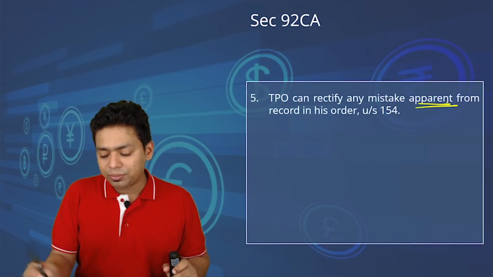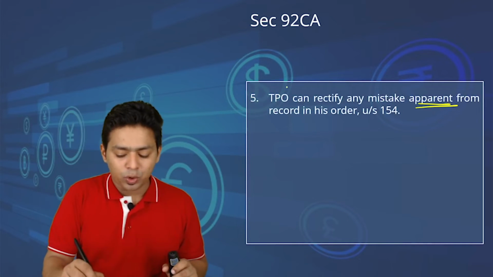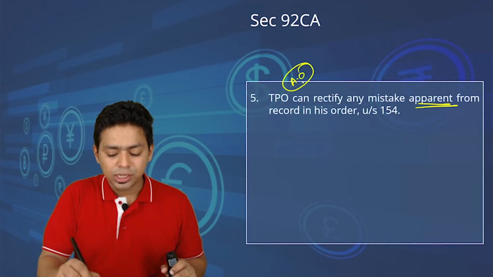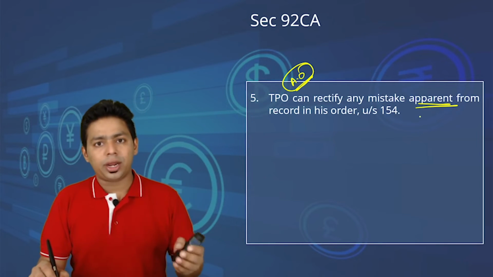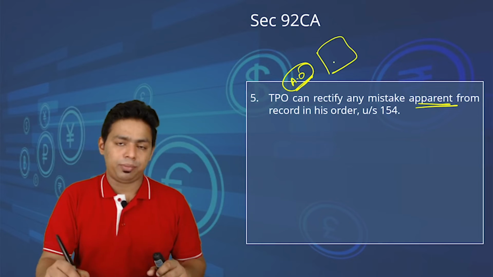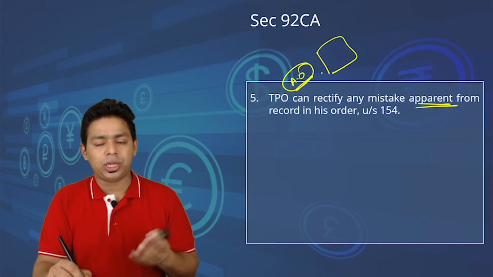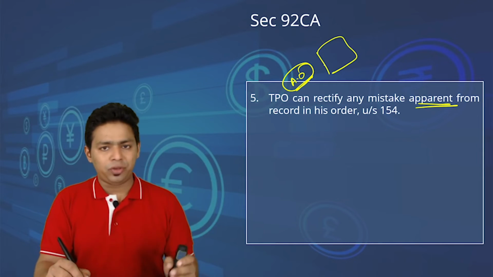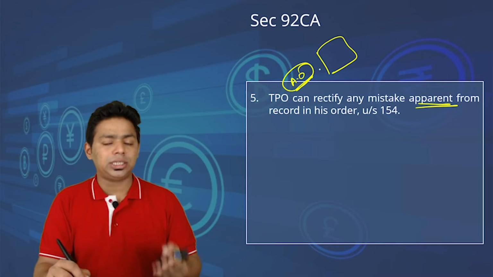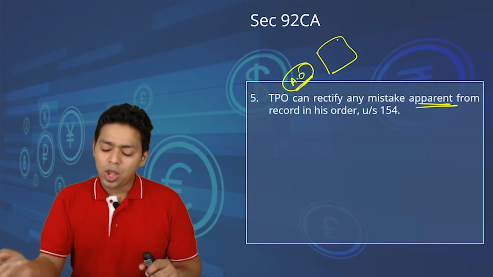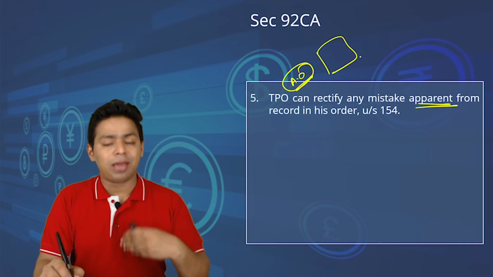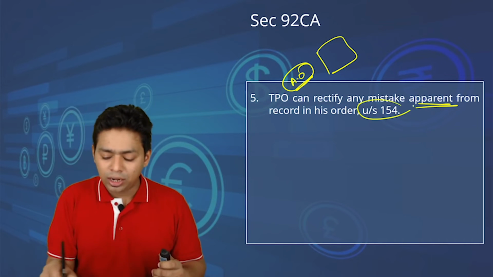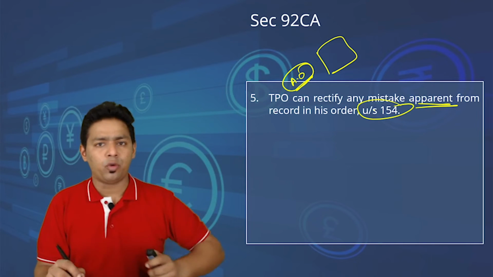The TPO can rectify a mistake apparent from the record, because the TPO is also an assessing officer. Please understand, he has all the rights to rectify the order passed by him. If there is a mistake or omission in the order passed by him, whether notified by the AO, by the assessee, or by himself, obviously because he has made a mistake, he has the right to rectify it under section 154 within a period of 4 years, that you know.